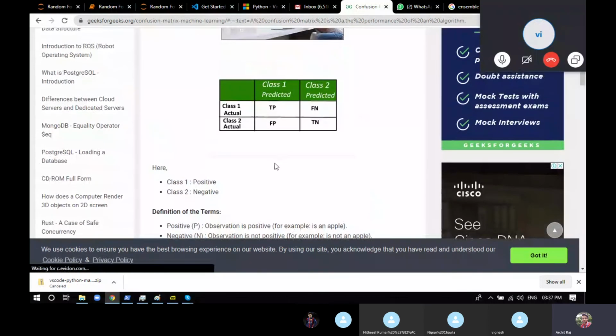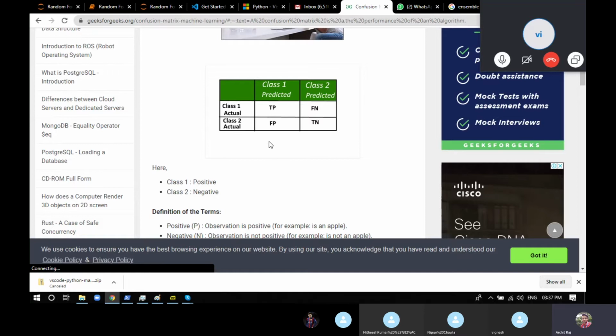Now precision is a bit different. Recall was out of all the values that were supposed to be positive, how many the model got positive. Precision is out of all the values that your model told were positive, say 10 values, how many are really positive?